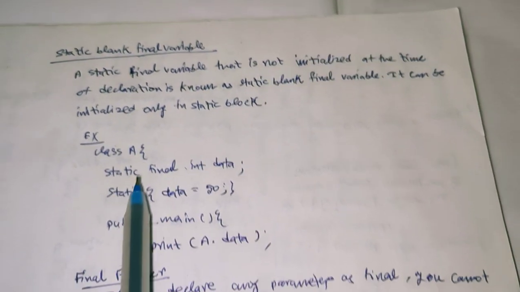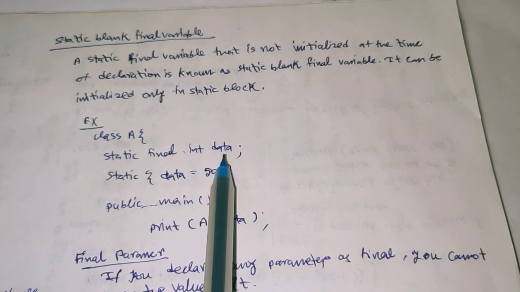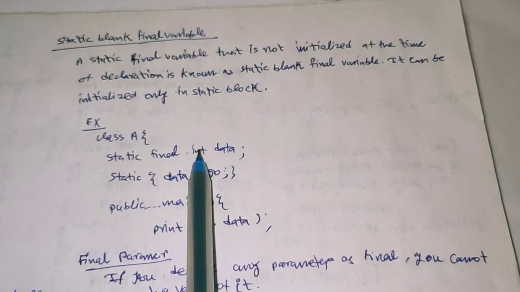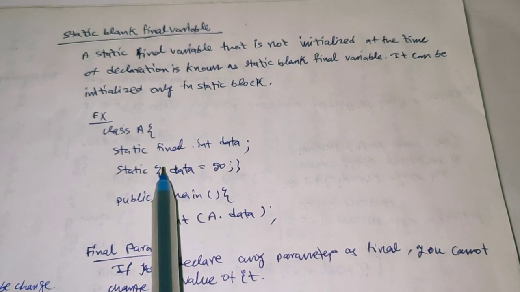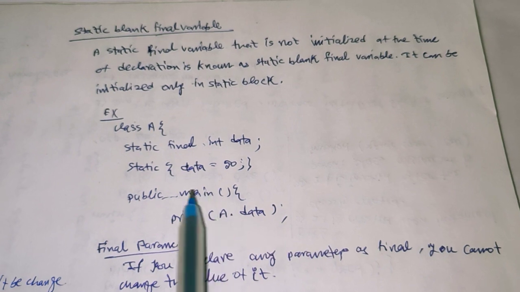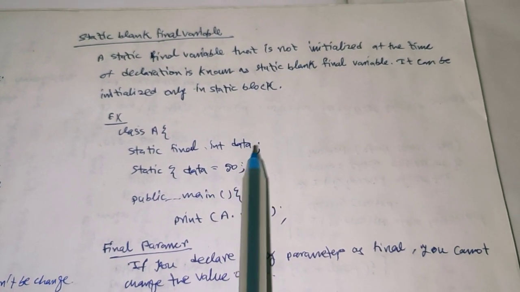So here is an example of this. Class A, inside class A there is static final int data. This is our final keyword, this is the static keyword, and int data is our data type and variable name. Inside the static block, data equal to 50 is initialized, and inside the main method we print A dot data, which means this data will be printed.